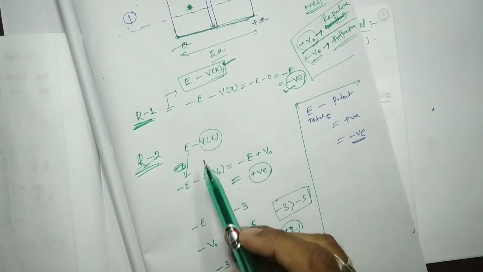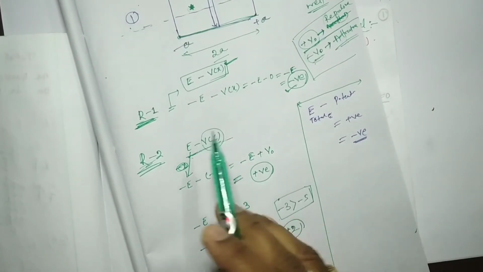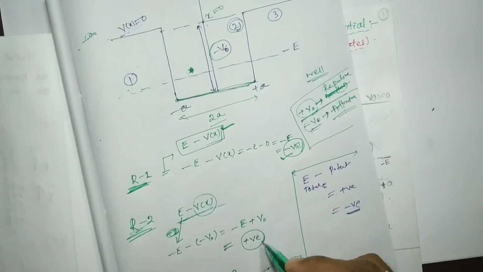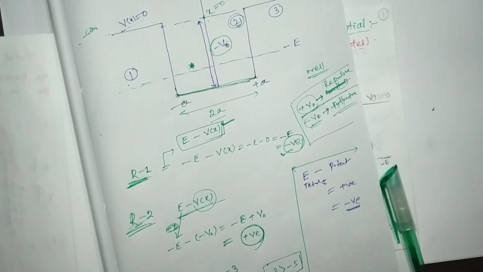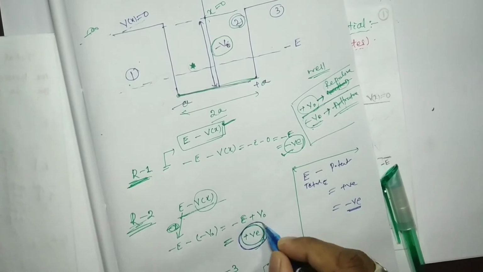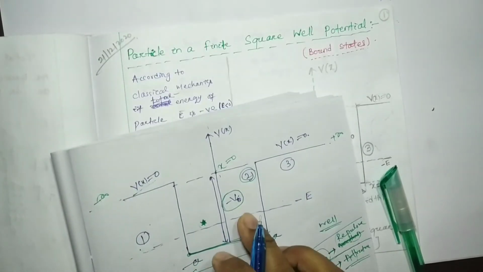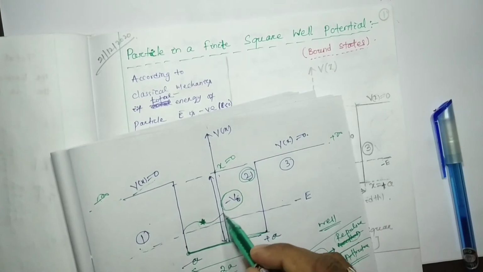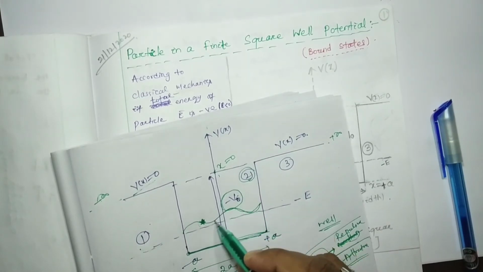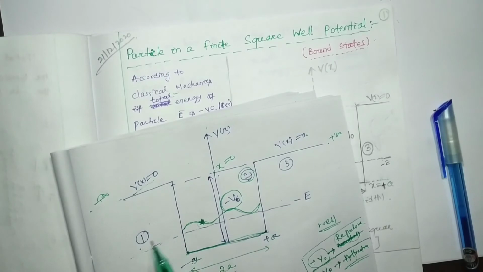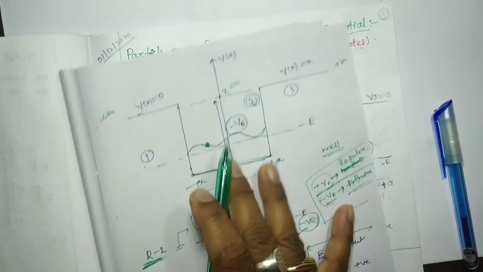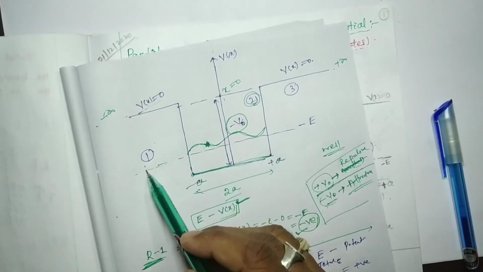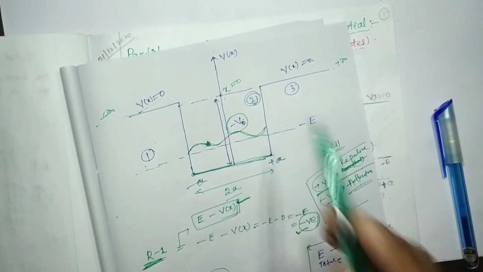That means E minus Vx for region 2 we found positive. That means there is some oscillatory behavior in region 2. That means this particle can show oscillatory behavior in region 2 but could not penetrate to region 1. Classically it is predicted that it could not penetrate to region 1 but is oscillatory in region 2.